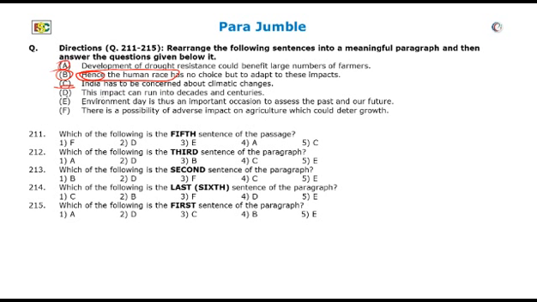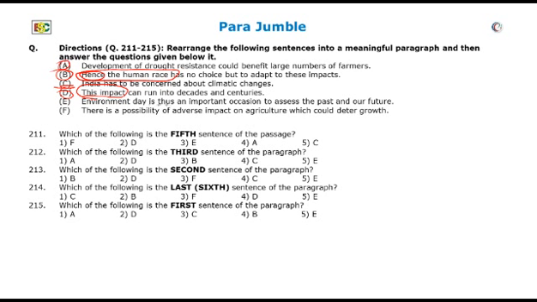Sentence D reads, this impact can run into decades and centuries. We don't know which impact is being talked about if we take this as the first sentence. So we cannot take sentence D as the first sentence. Sentence E reads, Environment Day is thus an important occasion to assess the past and our future.